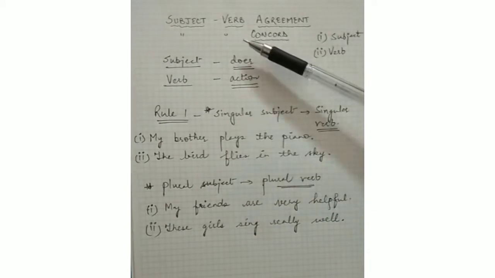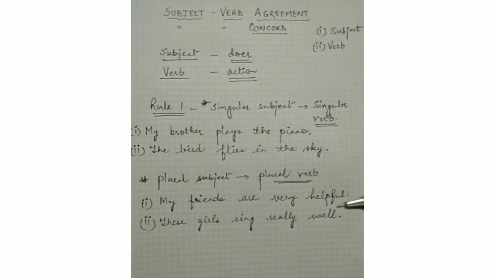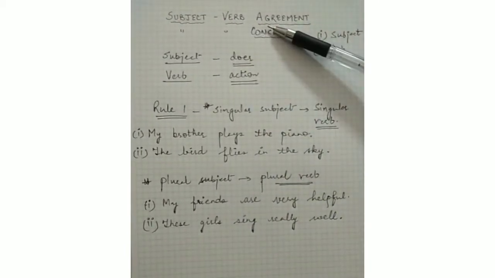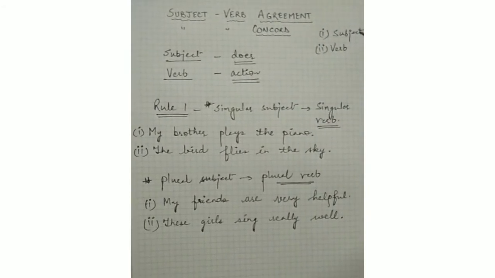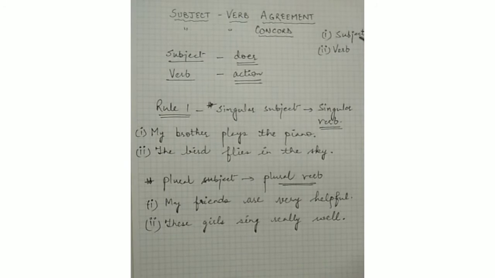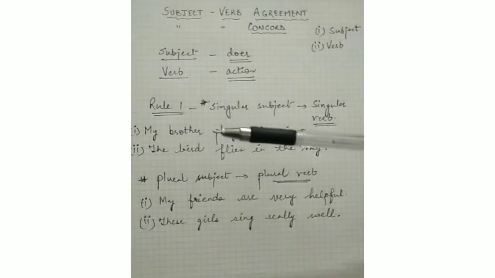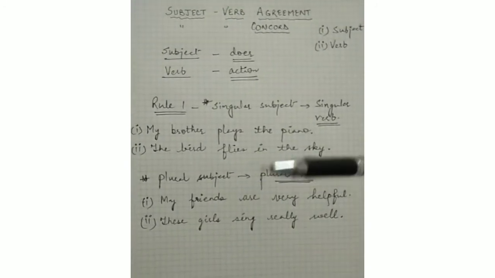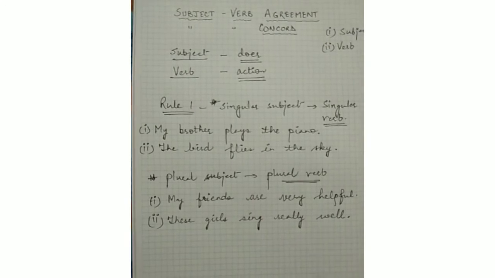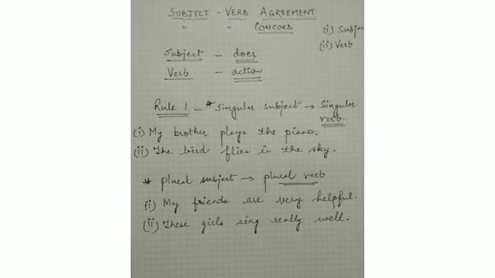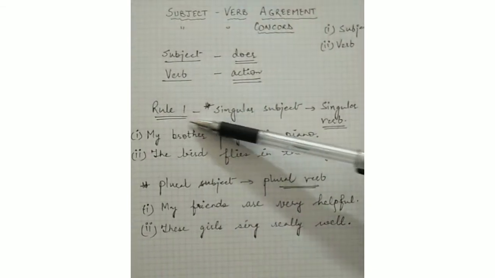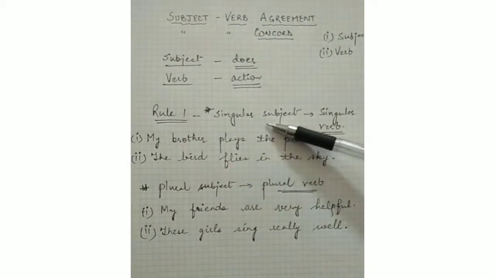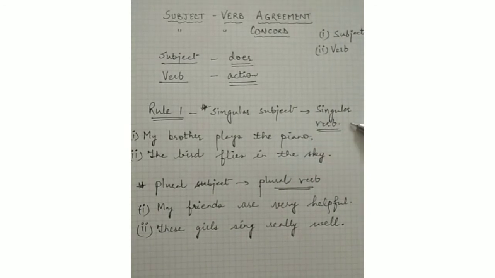So of course, there are many rules when we talk about subject verb agreement, and it looks scary, but it's very simple, and you'll enjoy it once you understand, and once you drink all the rules, right? So yes, let's start with the first rule. Now first rule says singular subject takes singular verb.